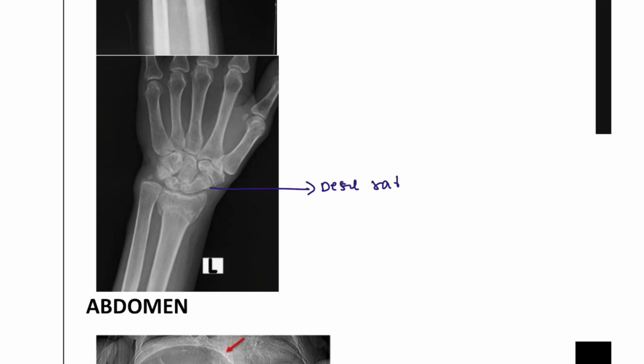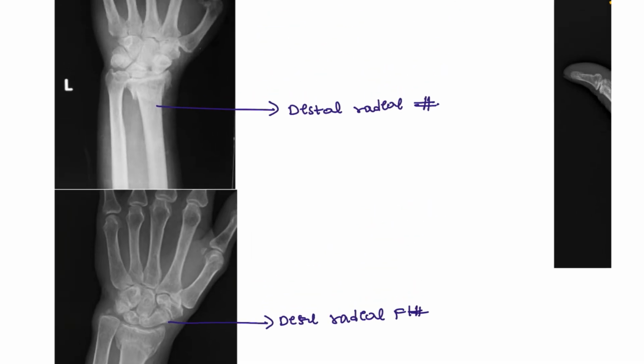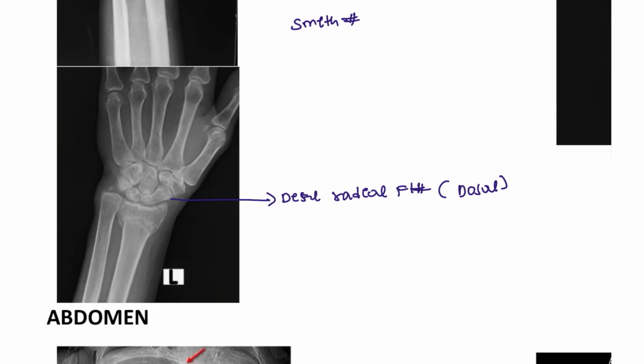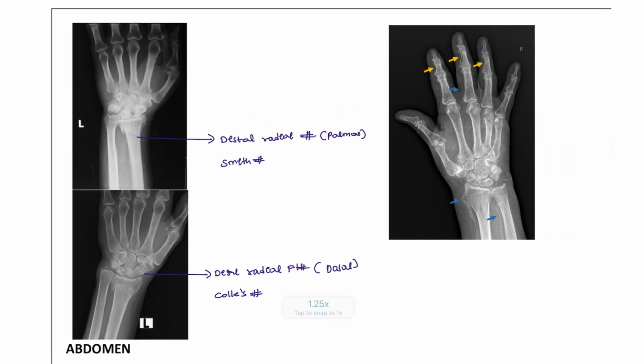But they have differences: the distal radius fracture on the palmar side is the Smith fracture. On the dorsal side, if there is a fracture, that is known as a Colles fracture. So this is the palmar side Smith, and this is the dorsal side Colles fracture.